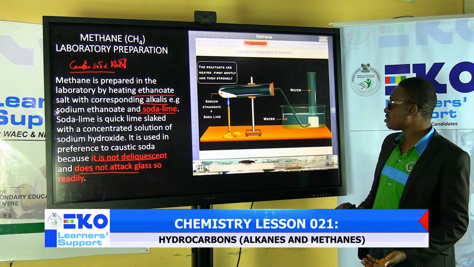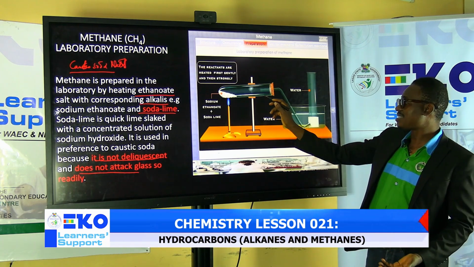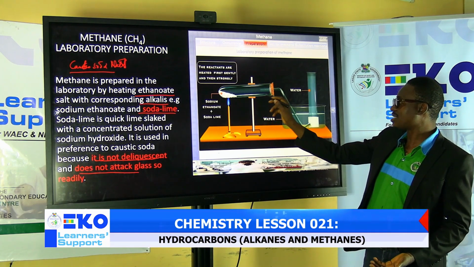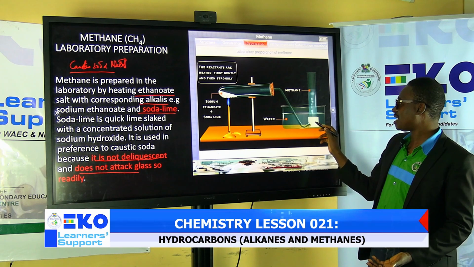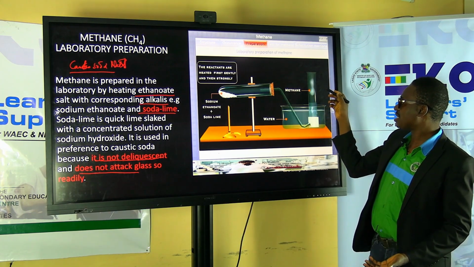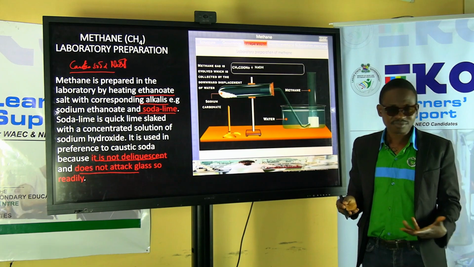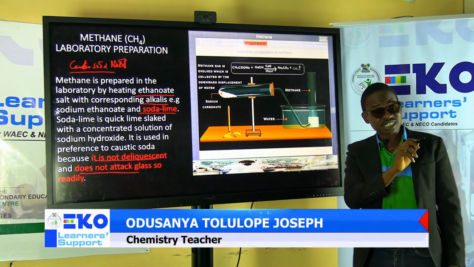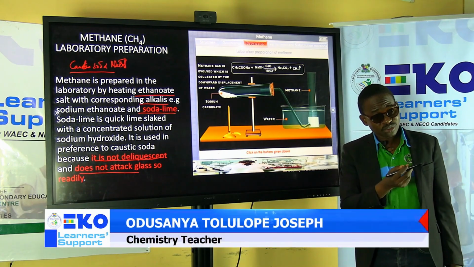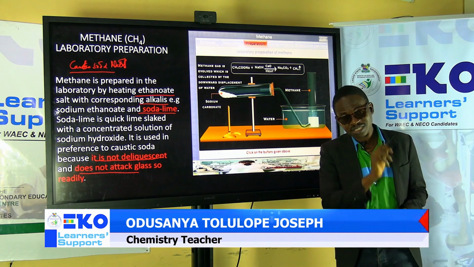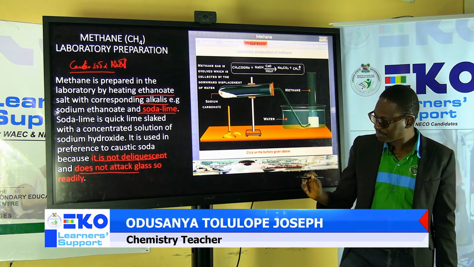So let me show you a little. Look at the gas. It's coming out after heating strongly. It goes down to the water. And when it goes down to the water, what happened? It shows that methane gas has been produced. But never mind, let me show you the small chemical equation for a better understanding.